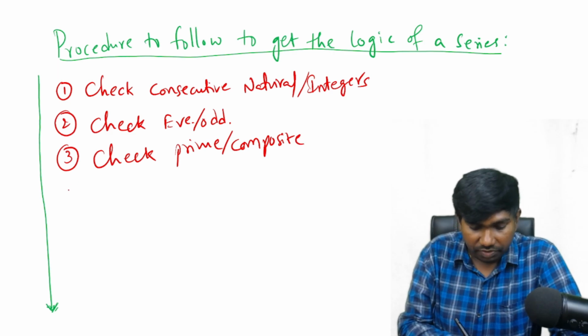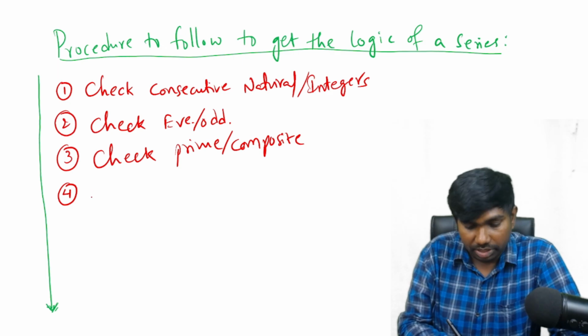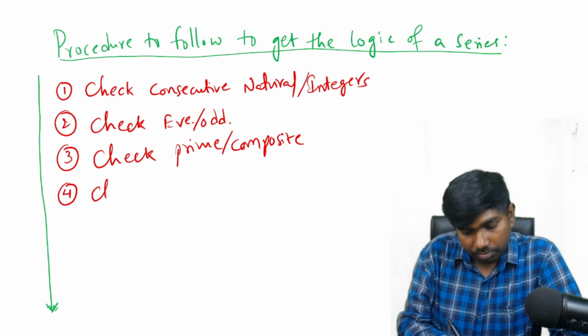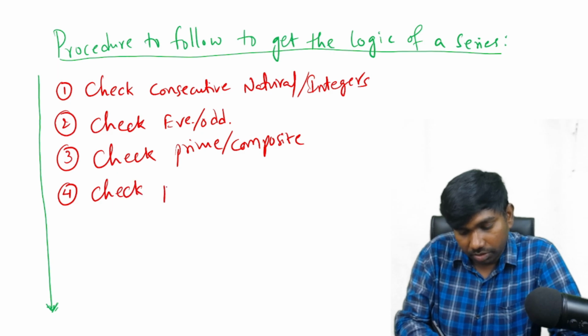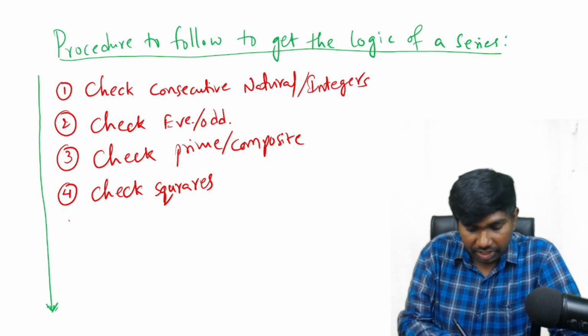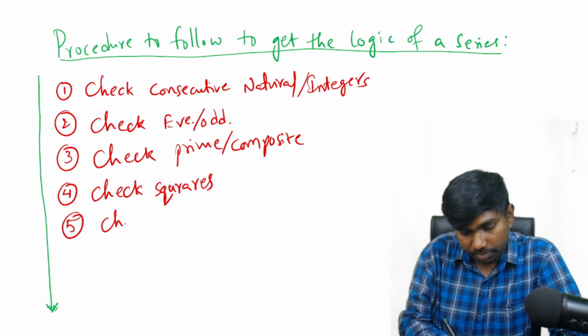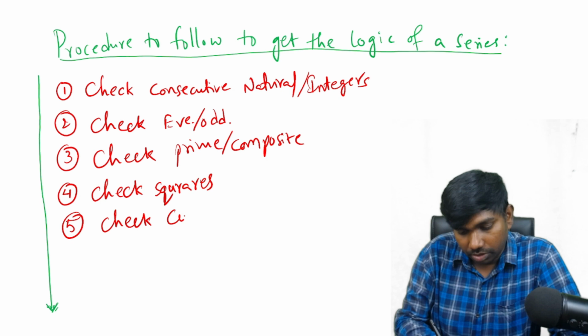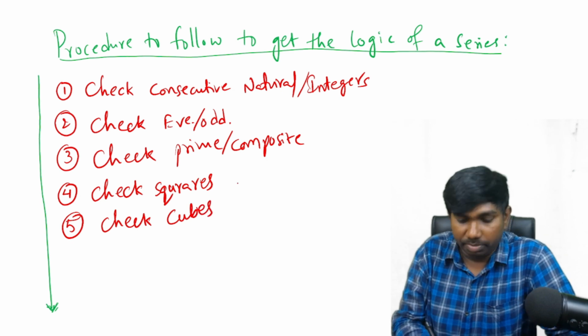Then if that is also failed, go for this step. Check whether all the given numbers are consecutive perfect square numbers or not. If that is also failed, then check for perfect cubes, successive cube numbers or not.